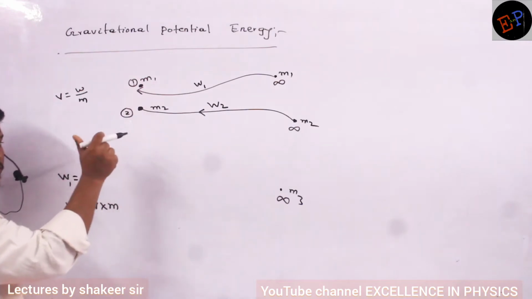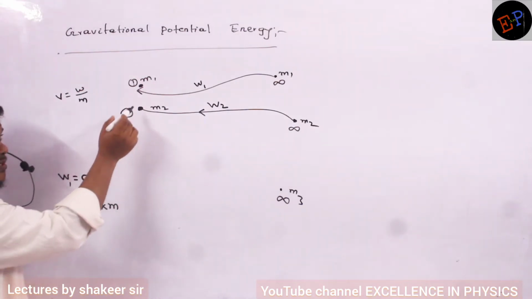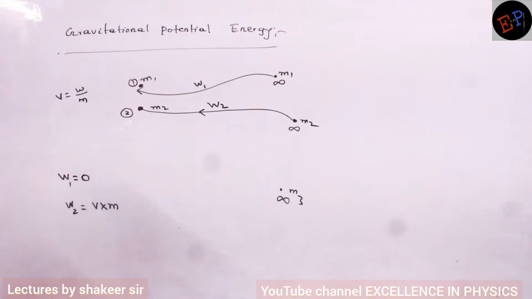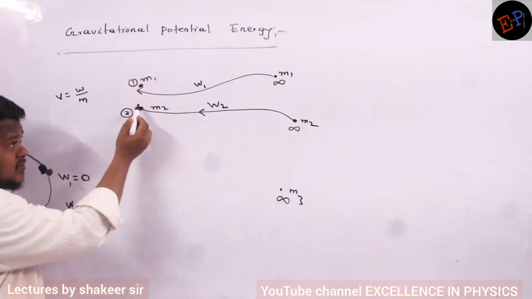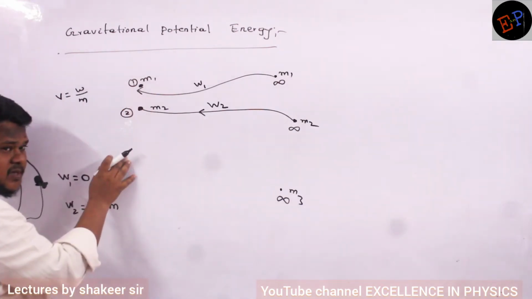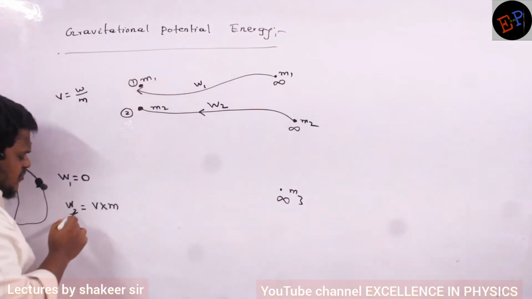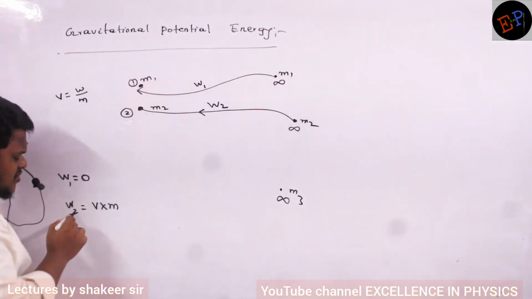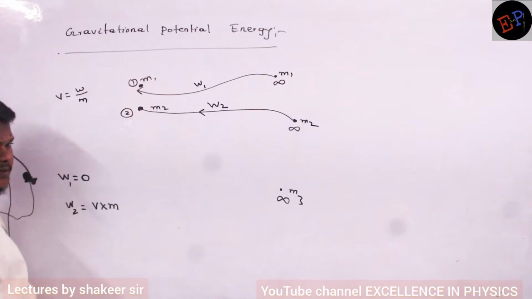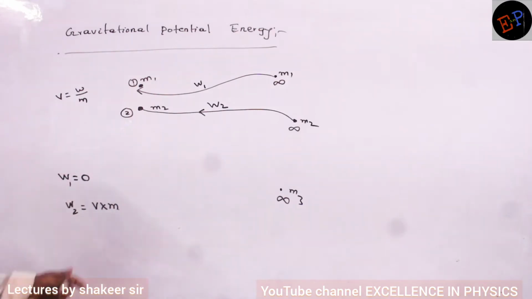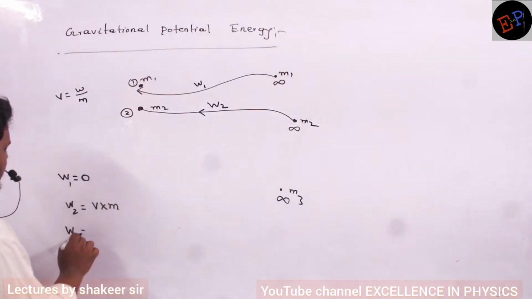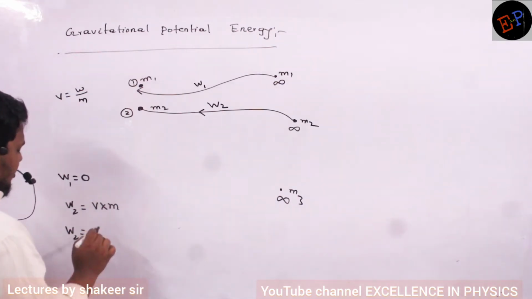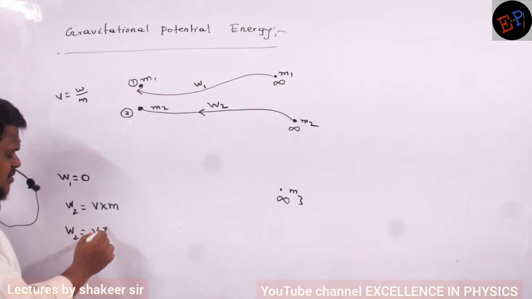At this point, who is giving the potential? M1 is giving the potential. And I am doing work against this potential. So W is equal to potential multiplied by the mass which I am moving. So therefore I will write W2 is equal to V12 multiplied by the mass I am moving.